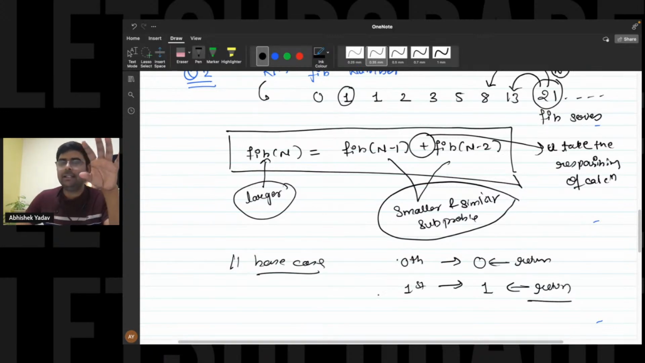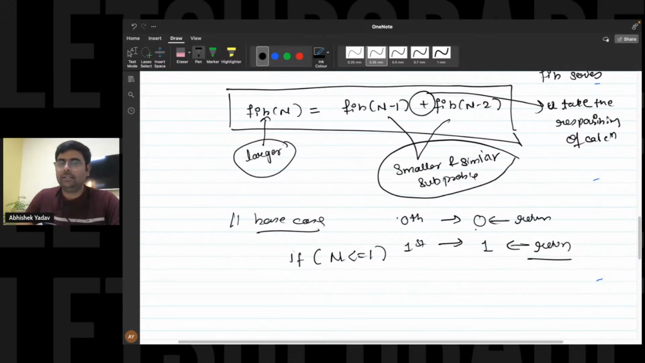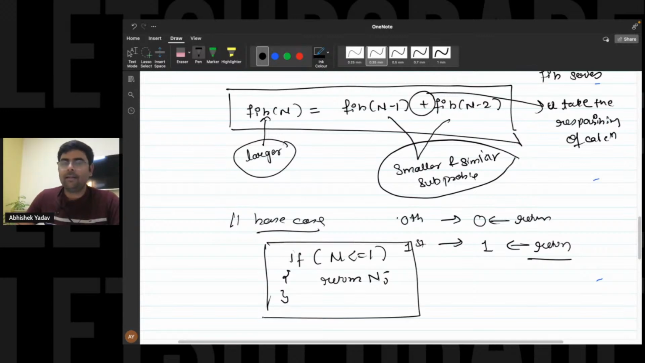So if someone is asking you for a Fibonacci number where n is less than or equal to 1, then you already know the answer. For 0, the answer is 0. For 1, the answer is 1. So you can directly return the answer from here, that is, return n. This will be the base case.